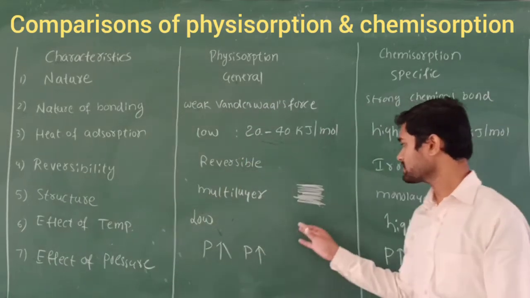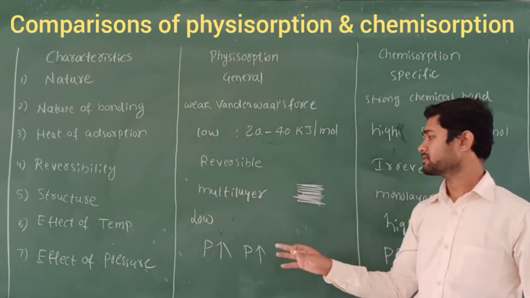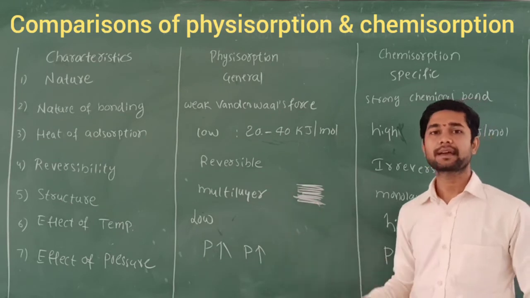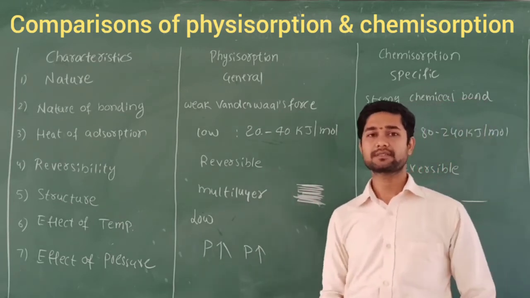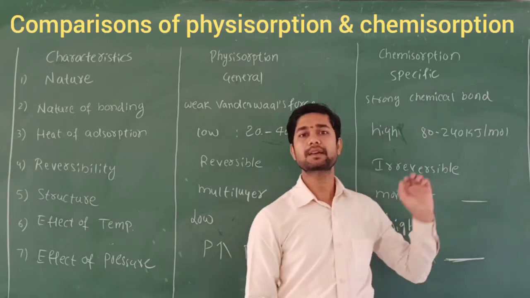But here in this case, due to the multilayer, the pressure goes on increasing. So that is the chemisorption process; the physisorption process goes on increasing. So these are the differences, or comparison, between physisorption and chemisorption.